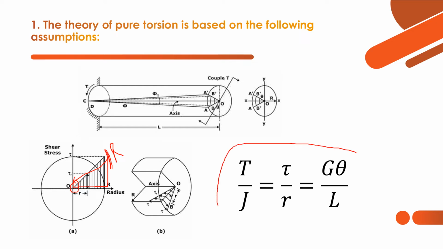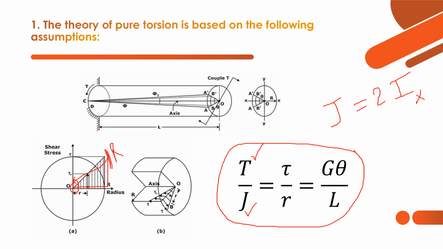And this equation is the basic equation for pure torsion. T by J equal to tau by R equal to G theta by L. What is T? The torque applied. What is J? J is the polar moment of inertia, that is nothing but twice the moment of inertia. For example, J is equal to 2 times Ix. For example, if you are considering circular section, what is the moment of inertia? That we know, pi d to the power 4 by 64. So 2 into pi d to the power 4 by 64 gives pi d to the power 4 by 32.